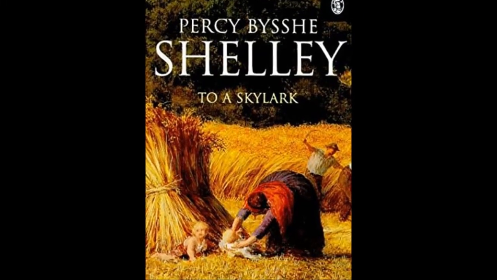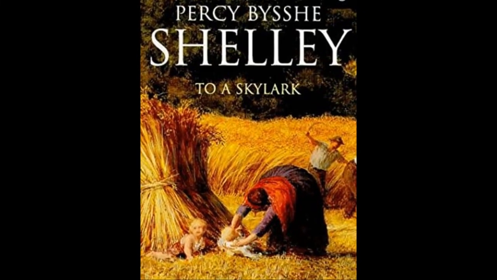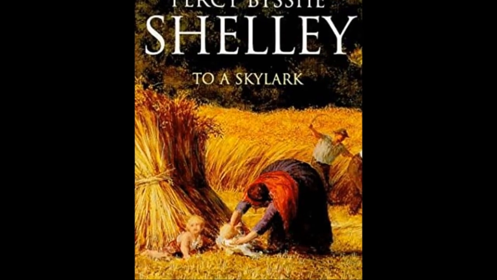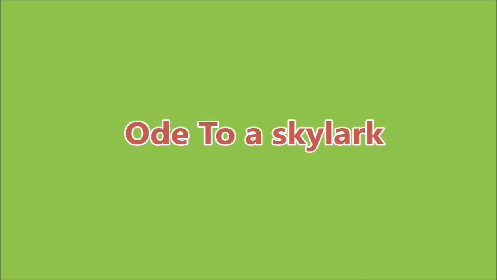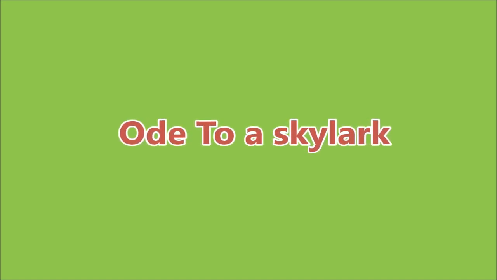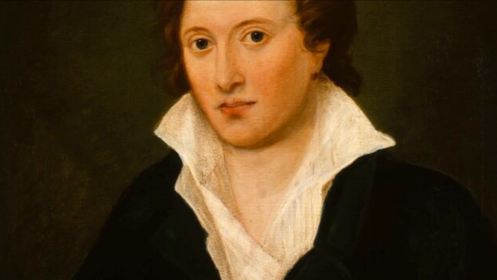Today we are going to discuss the poem To a Skylark written by Percy B. Shelley. To a Skylark is a poem completed by Percy B. Shelley in late June 1820 and published accompanying his lyrical drama Prometheus Unbound by Charles and James Collier in London.